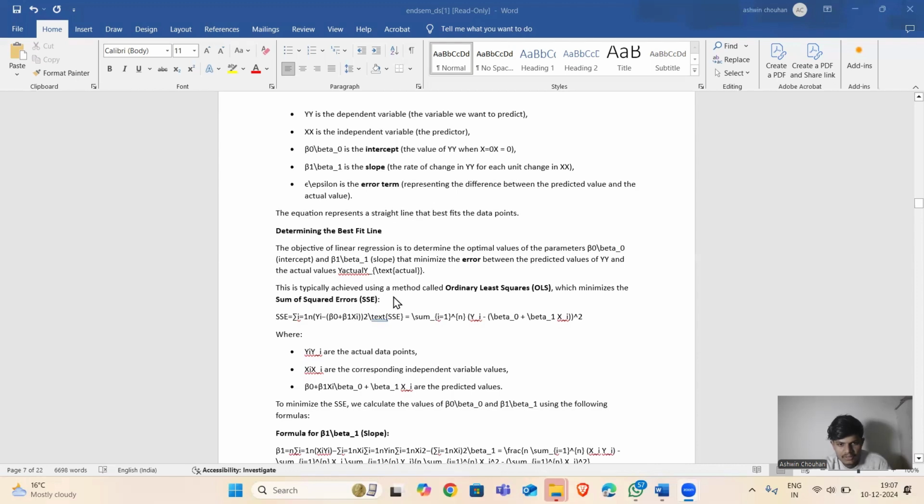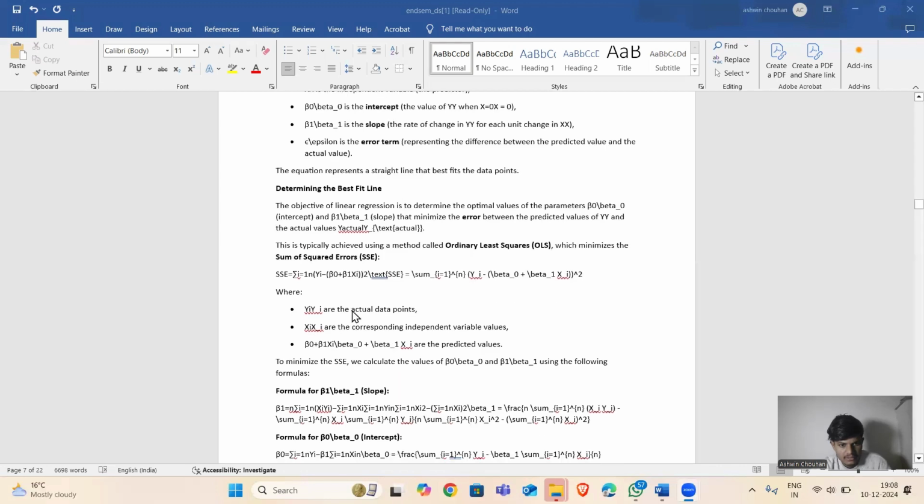This is typically achieved using a method called ordinary least squares (OLS), which minimizes the sum of squared errors (SSE). This is the formula to calculate SSE, where yi are the actual data points, xi are the corresponding independent variable values, and beta 1 and beta 0 are the parameters of the predicted value.